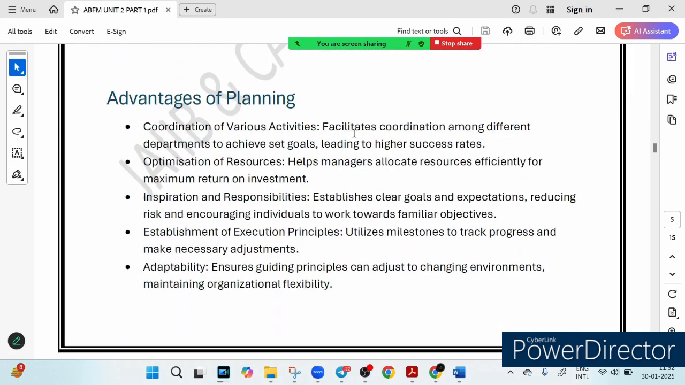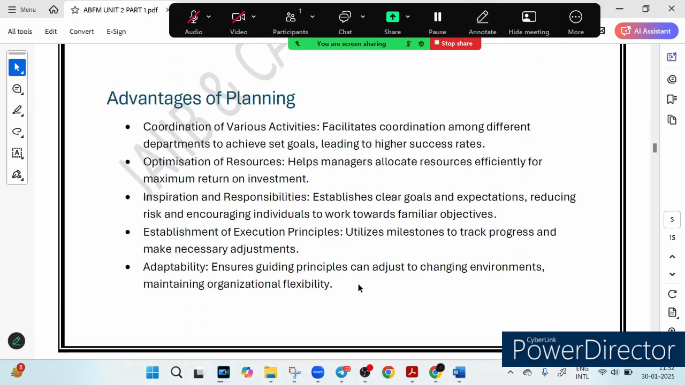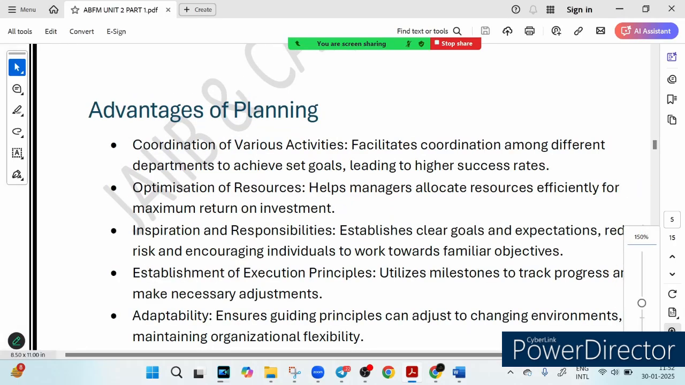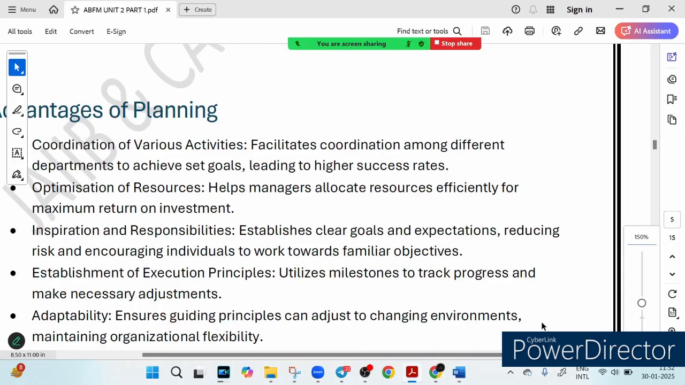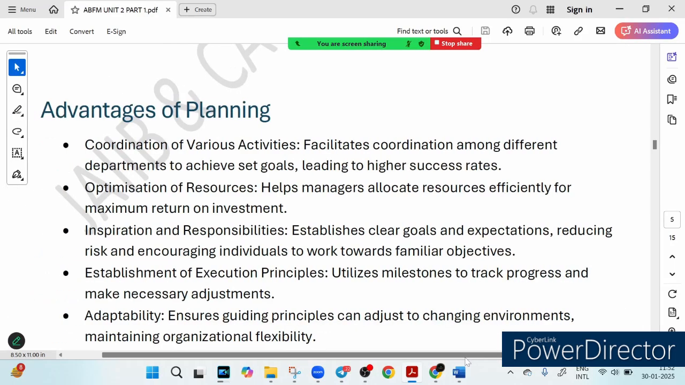Now let's talk about the advantages of planning. So why should we do planning and what are its advantages? Let's talk about it. Here you can see the key points. The first point you can see is coordination of various activities, right?